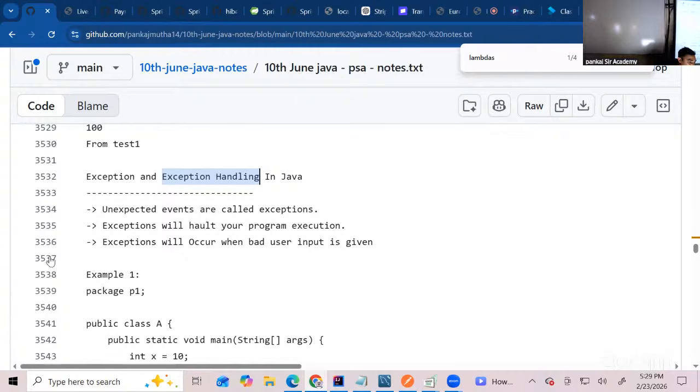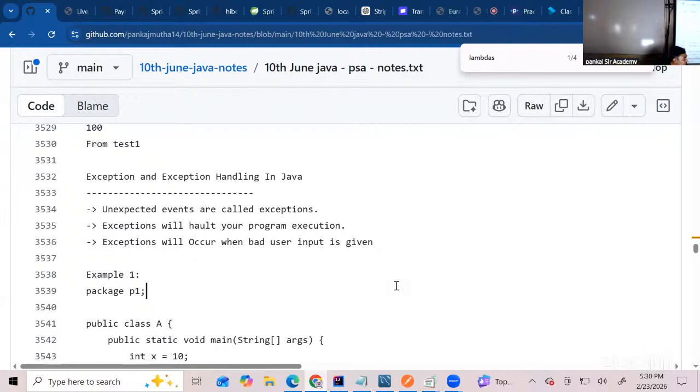Read these 3 lines. Then I'll take a program and explain this in more depth. Read the heading and these 3 lines. Able to understand these 3 points? Everyone? Okay.